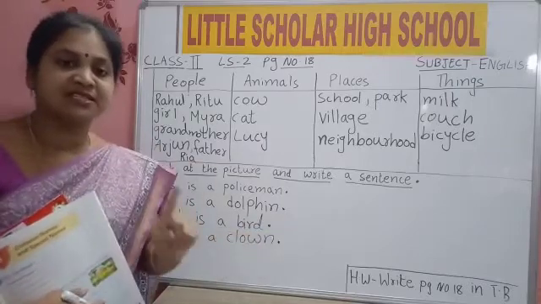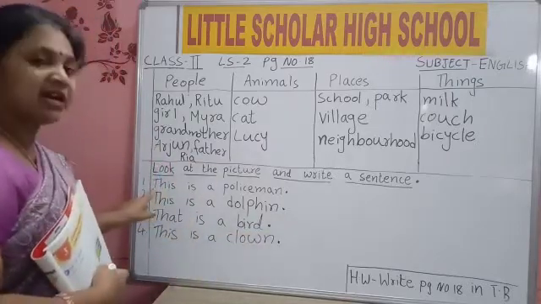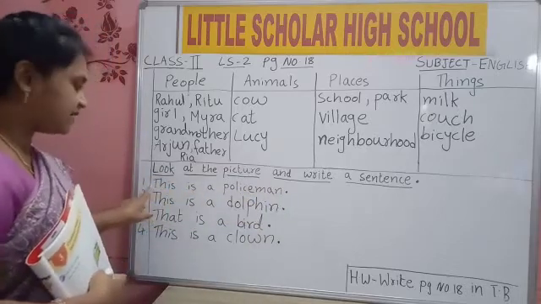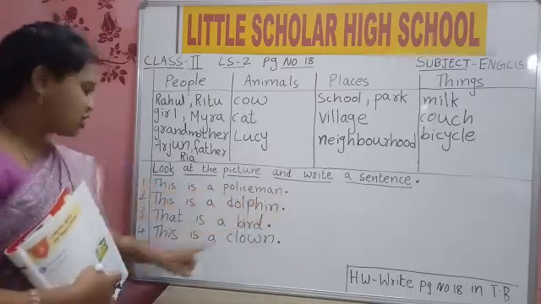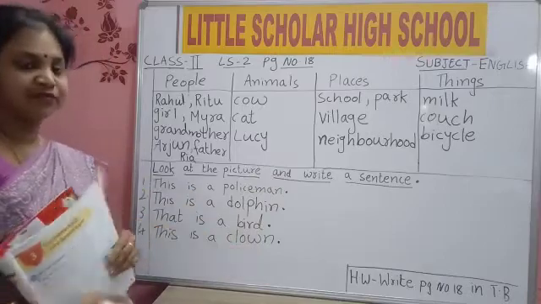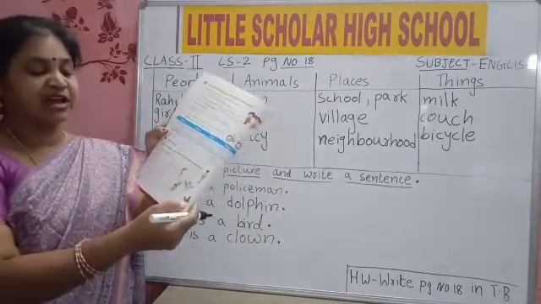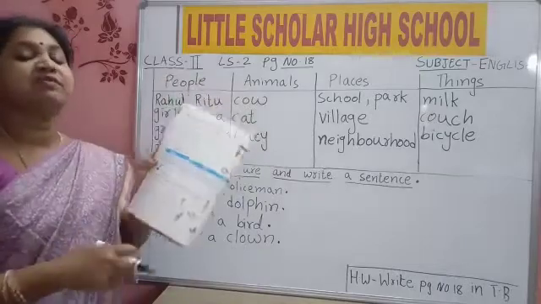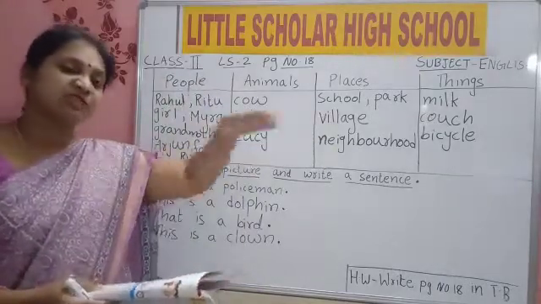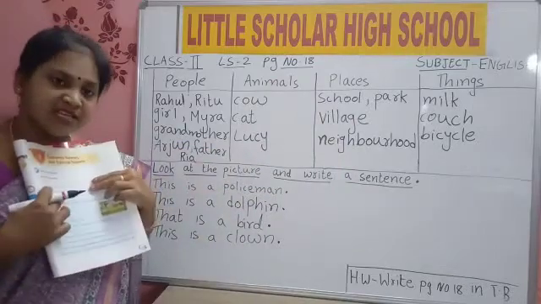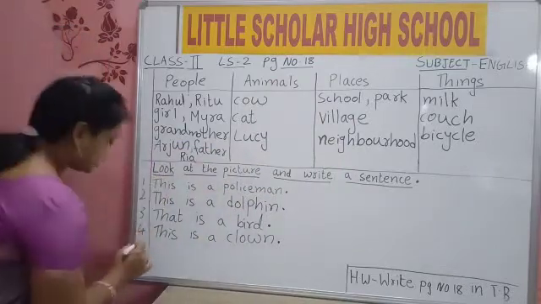Always the sentence starts with a capital letter and ends with a full stop. Yes, start with capital T and end with a full stop. This is a clown. Fourth one completed. Fifth one, what is this? Yes, butterfly. The butterfly is a little far, so we will write that. The things which are far, what will we say? That. The things which are near, what will we say? This. So that is a butterfly.